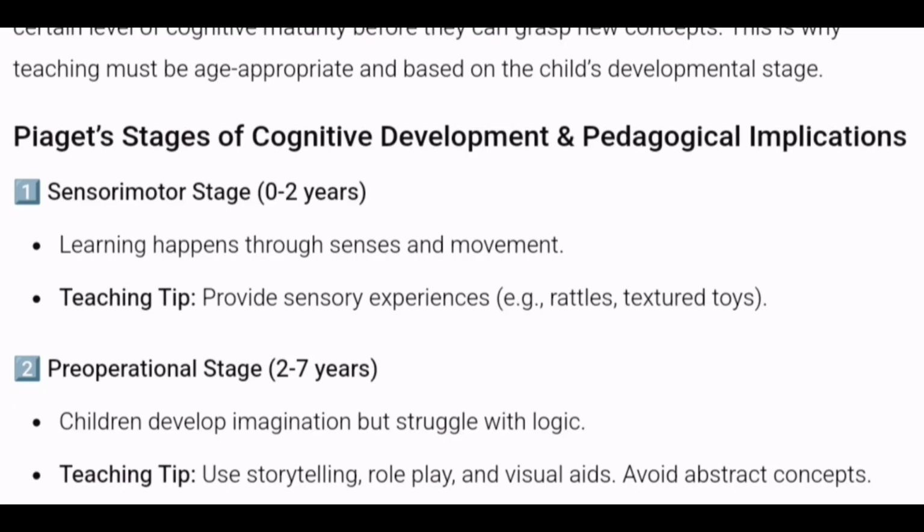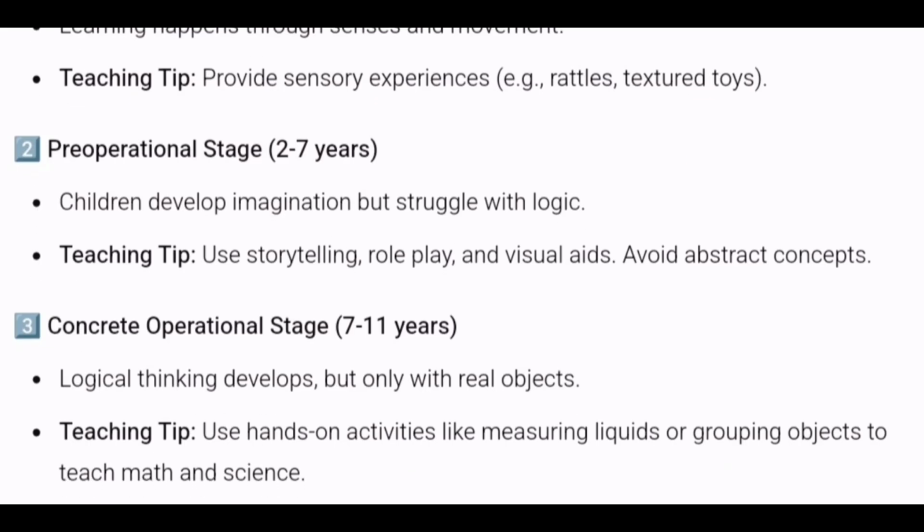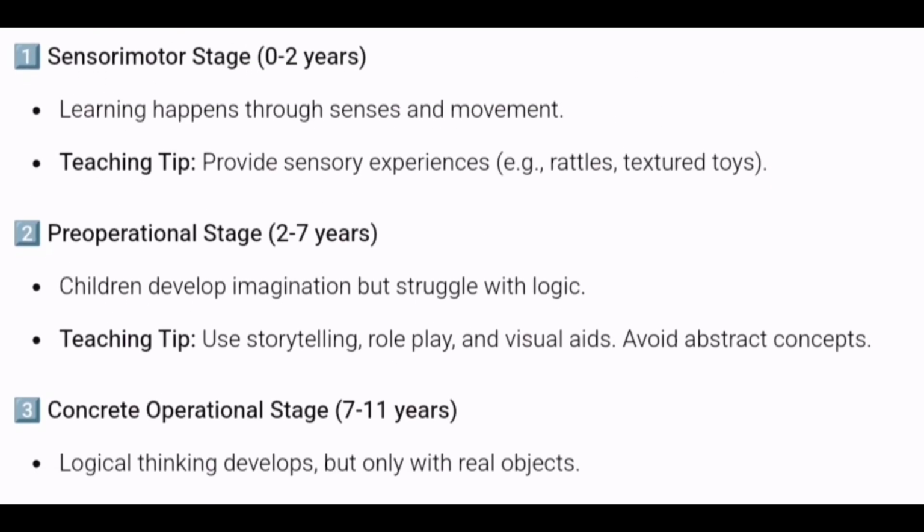So according to Jean Piaget, we have got 4 stages. All right, what are those? They are sensory motor stage, pre-operational stage, formal operational stage. All right, sorry. We have pre-operational stage, then we have concrete operational stage, and finally the last one we have is formal operational stage. All right. So here it says in number 1, sensory motor stage.